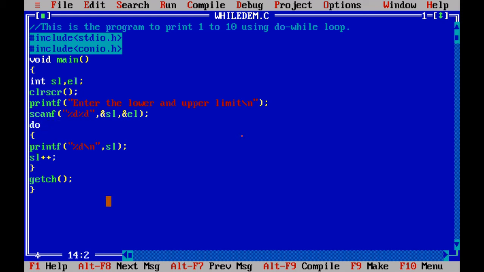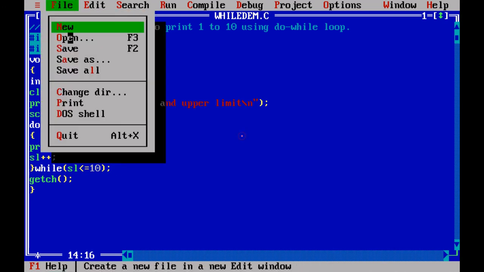Here you have to type the condition while SL less than or equal to 10. So everything is the same, but the difference is that without checking the condition, it will enter into the loop.